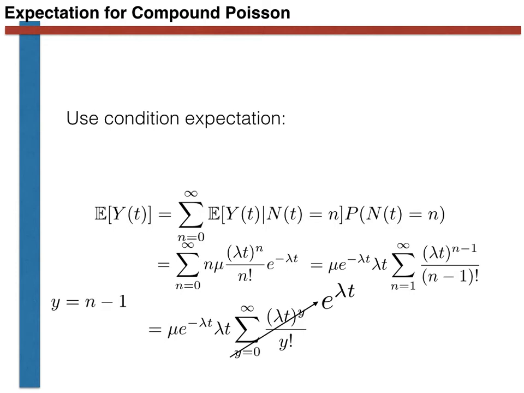This factor of e to the plus lambda t cancels with the factor of e to the minus lambda t that we took out in the previous step. The final expectation is thus mu times lambda times t. In other words, by time t, we would expect the customers to have spent mu times lambda times t on buying various things from Amazon.com.